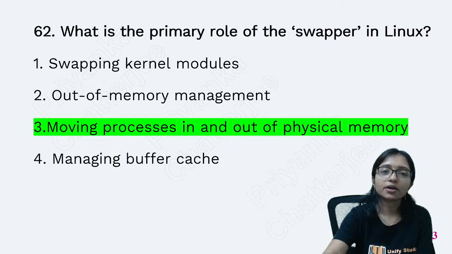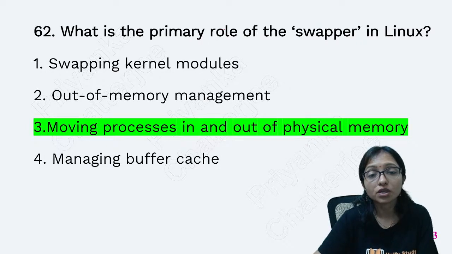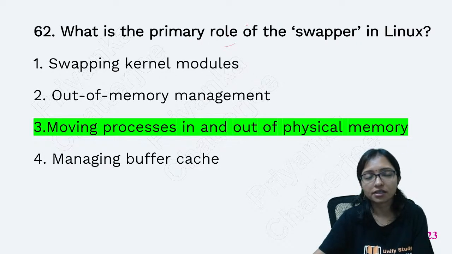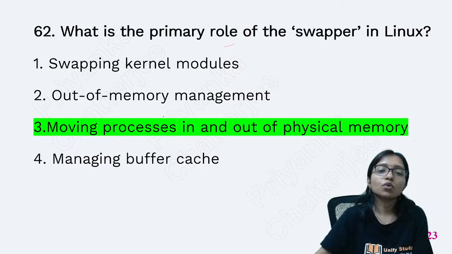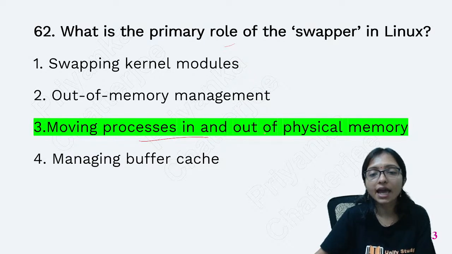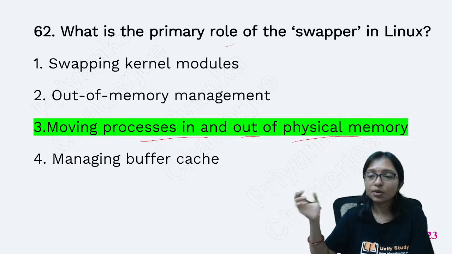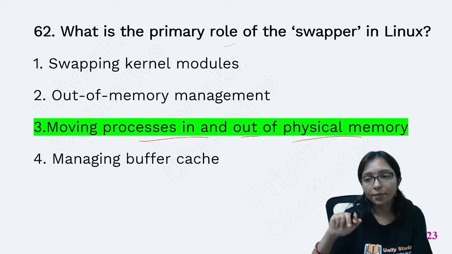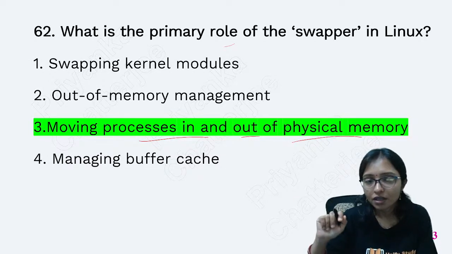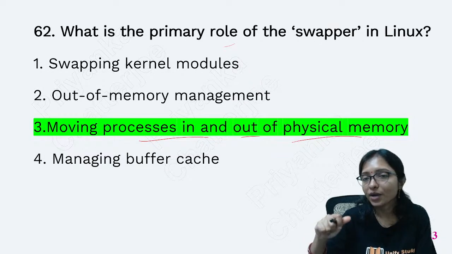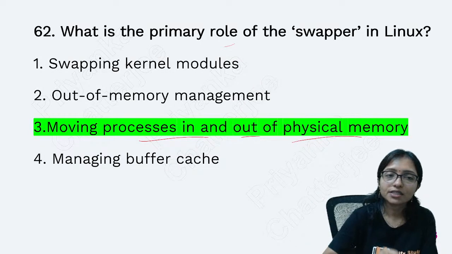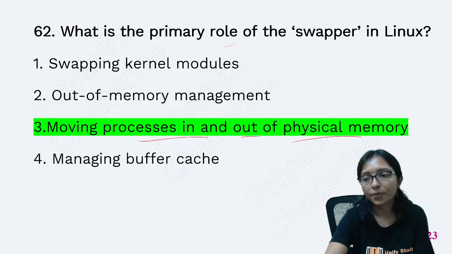So what is the primary role of the swapper in Linux? Swapper focuses on moving processes in and out of physical memory. Moving from physical memory in and out, that is called swapper. Then what is pager? Let me know in the comment section what is pager. What is the difference between pager and swapper?